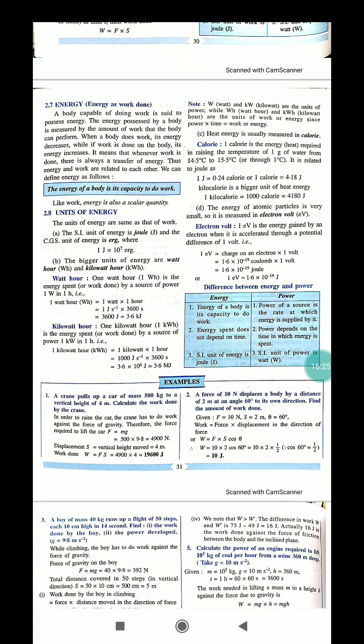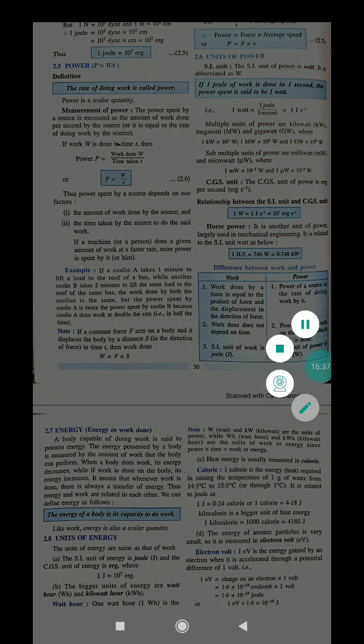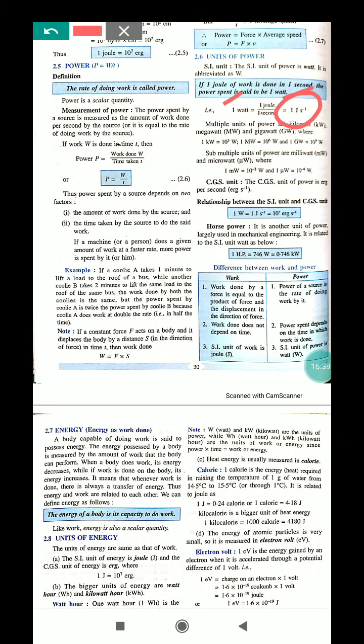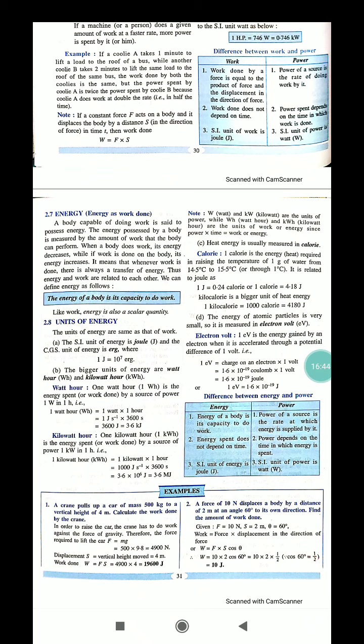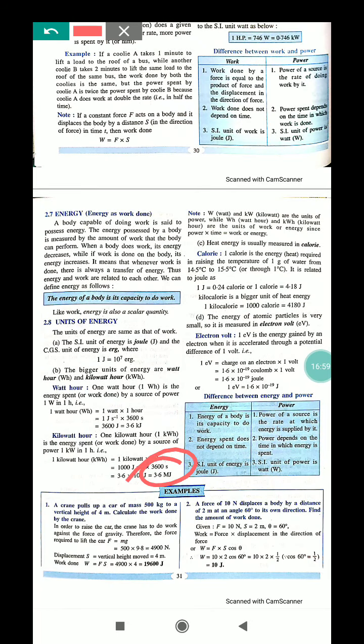We know 1 watt equals 1 joule per second, and 1 hour equals 3600 seconds. So 3600 joule equals 3.6 kilojoule. Kilowatt hour we find the same way.